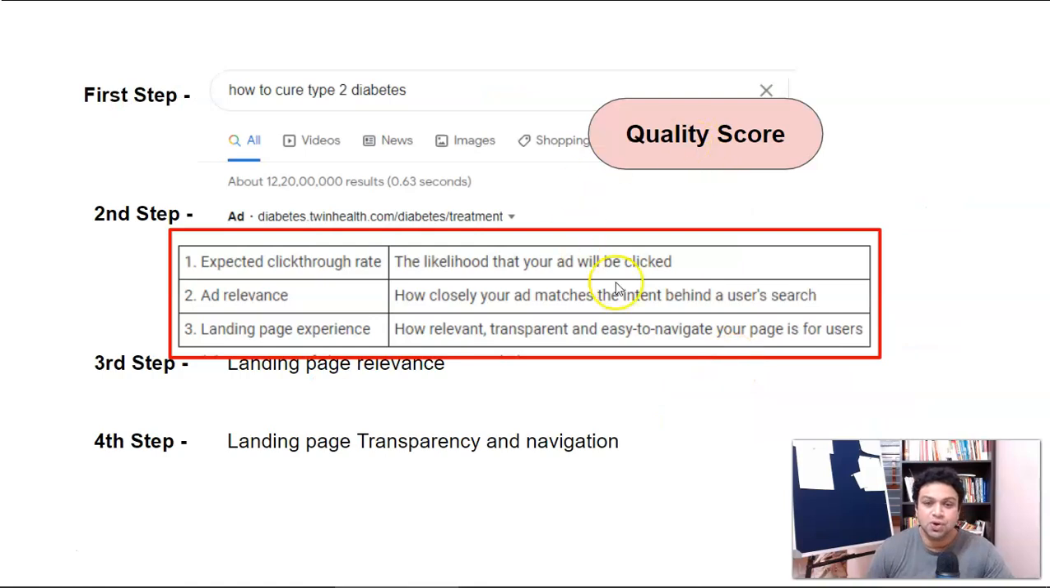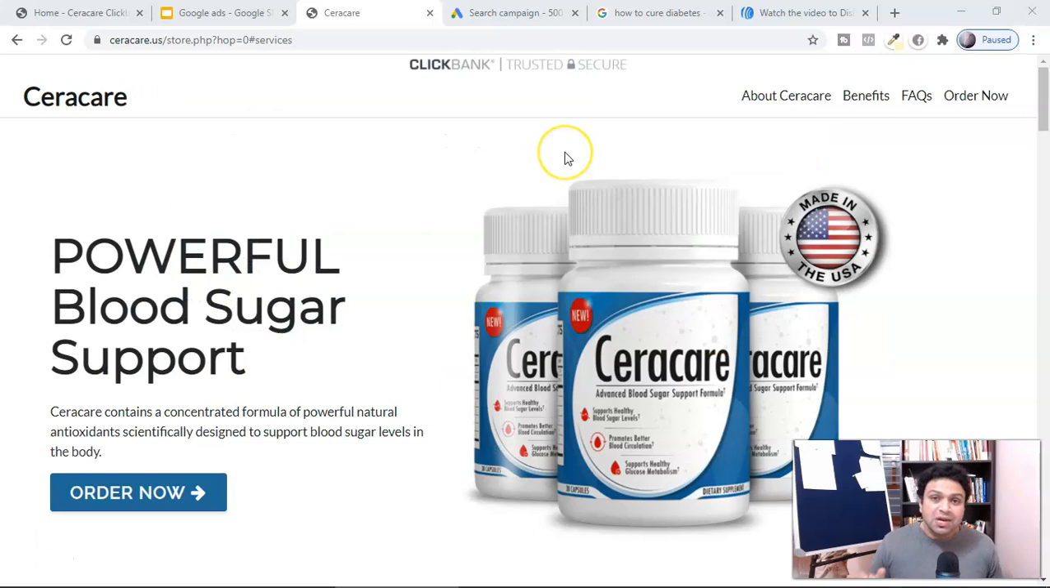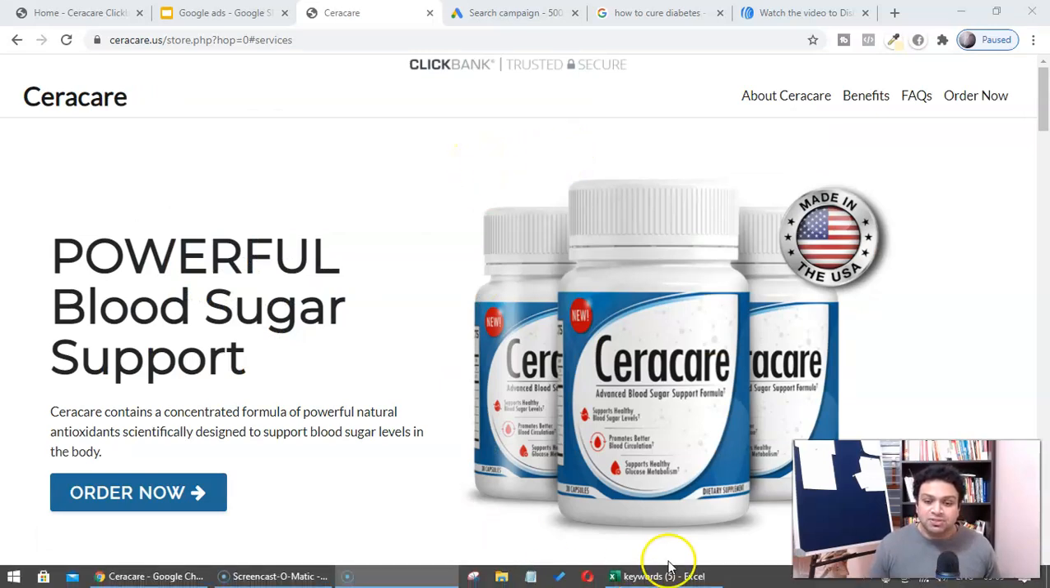Once again, guys, your quality score is expected click-through rate, ad relevancy, and landing page experience. These are the 3 things, guys, which more often you can control, and you can create an amazing Google ad, and you can get more and more conversions by ranking your ad with a lower cost as compared to other advertisers. Now let's say, guys, you want to promote this product called SeraCare, because they have already given